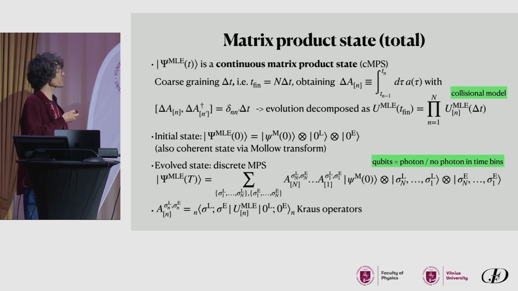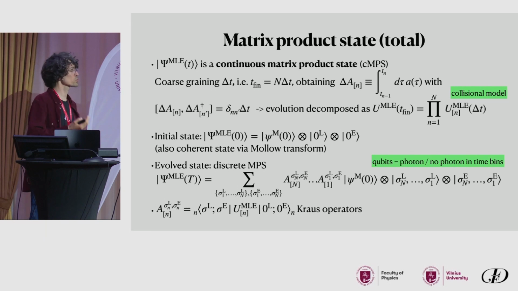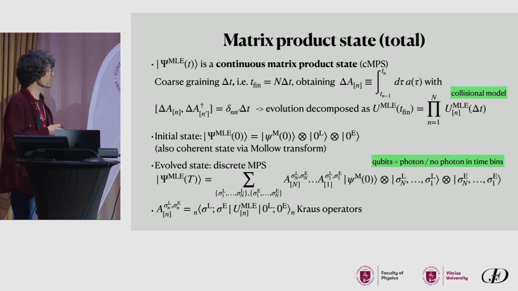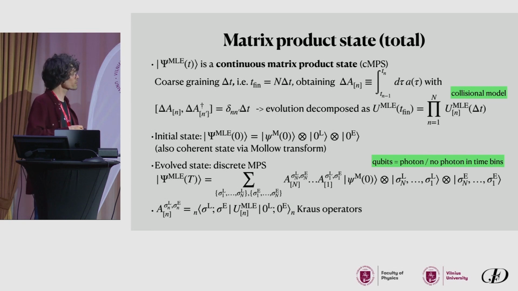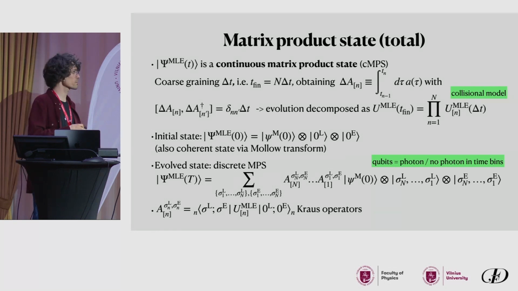And the full state of matter, light, and environment is a so-called continuous matrix product state. And once time is discretized into discrete time bins, the dynamics can be written essentially as a collisional model. So the emitter sequentially interacts with different discretized modes of the field. In particular, we can assume that the state is initially pure, in the vacuum. And this also includes a coherent state, because the effect of the coherent state pulse can be mapped onto some time-dependent Hamiltonian on the emitter via the so-called Mollow transform.